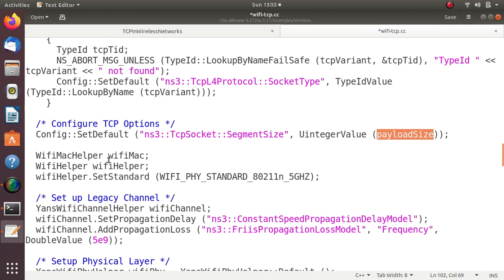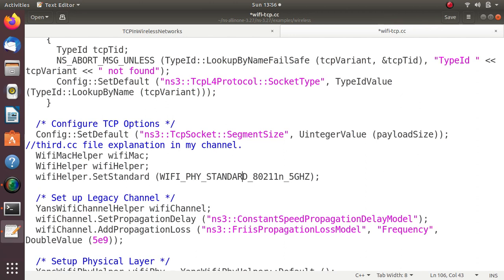Then we'll come to our Wi-Fi standards here. So here Wi-Fi MAC helper, Wi-Fi MAC, Wi-Fi helper. If you want to know more about this, you can refer to the third.cc file. In my same channel I have the third.cc file explanation, please refer. Maybe I can give the URL in the description window below this video. Just please click the URL for more information, the third.cc file explanation in my channel. Okay, so that you can do.